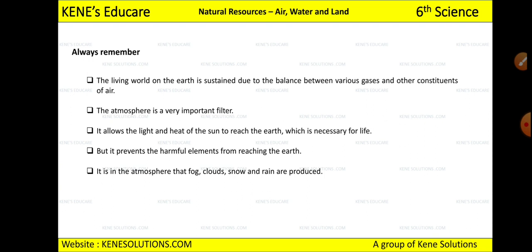And it is in the atmosphere that fog, clouds, snow and rain are produced. Otherwise it would not have been possible to obtain rain also. So it is because of the atmosphere that we can experience fog, clouds, snow and rain. Okay, understood?